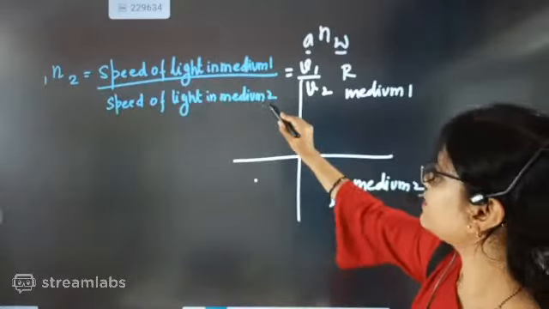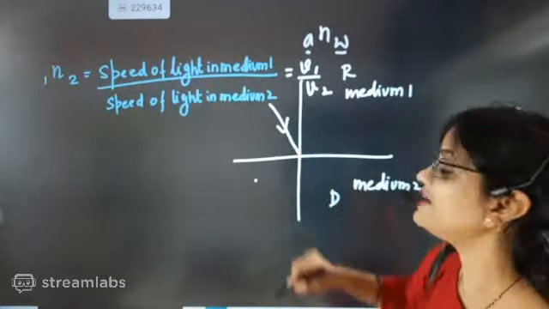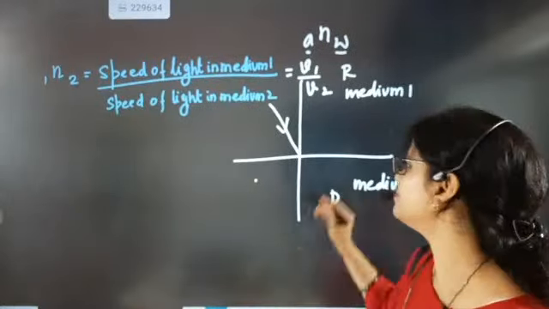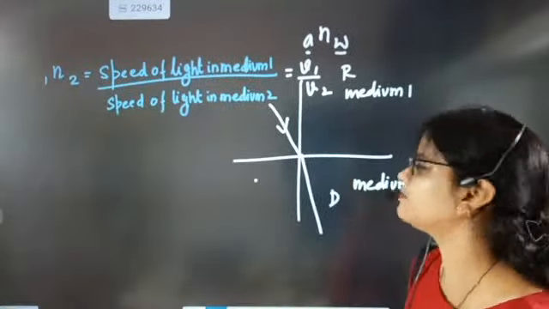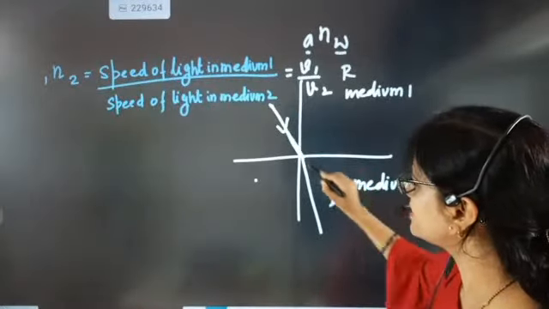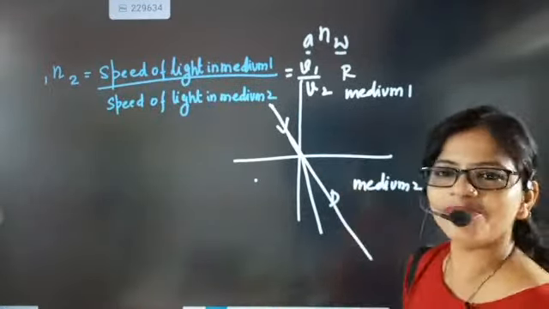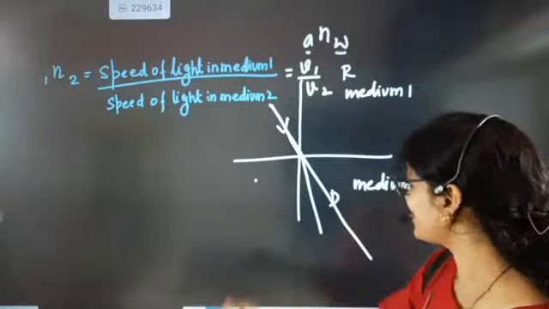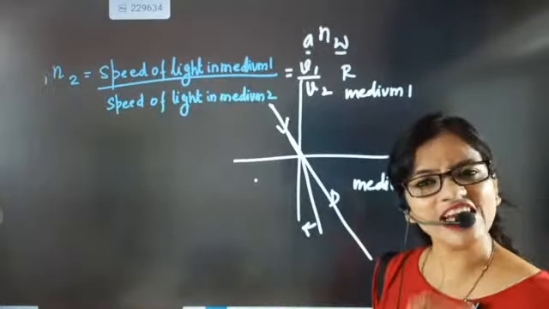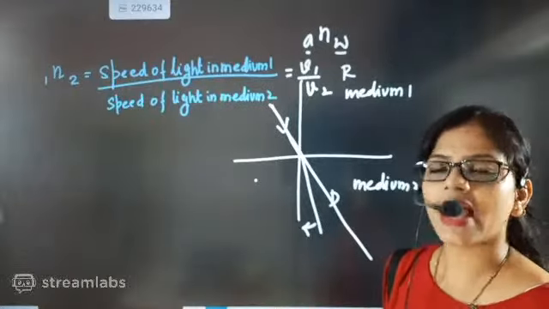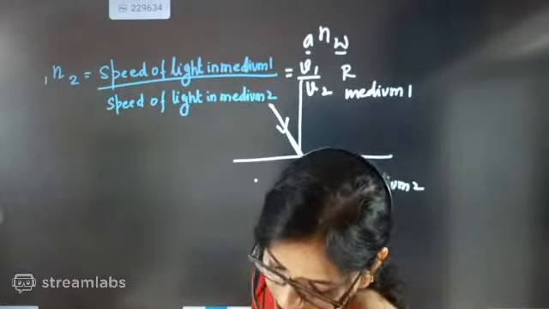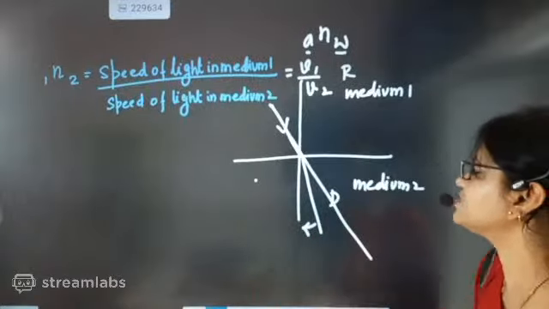So now the light will try to enter from one medium to another medium. The moment it enters from one medium to another, it will bend towards the normal. It was supposed to go straight. Its plan was to go like this, but when it went from one medium to another medium, it got attracted towards the normal and bent towards the normal because of change in optical density. The bending has occurred due to change in optical density, beta.